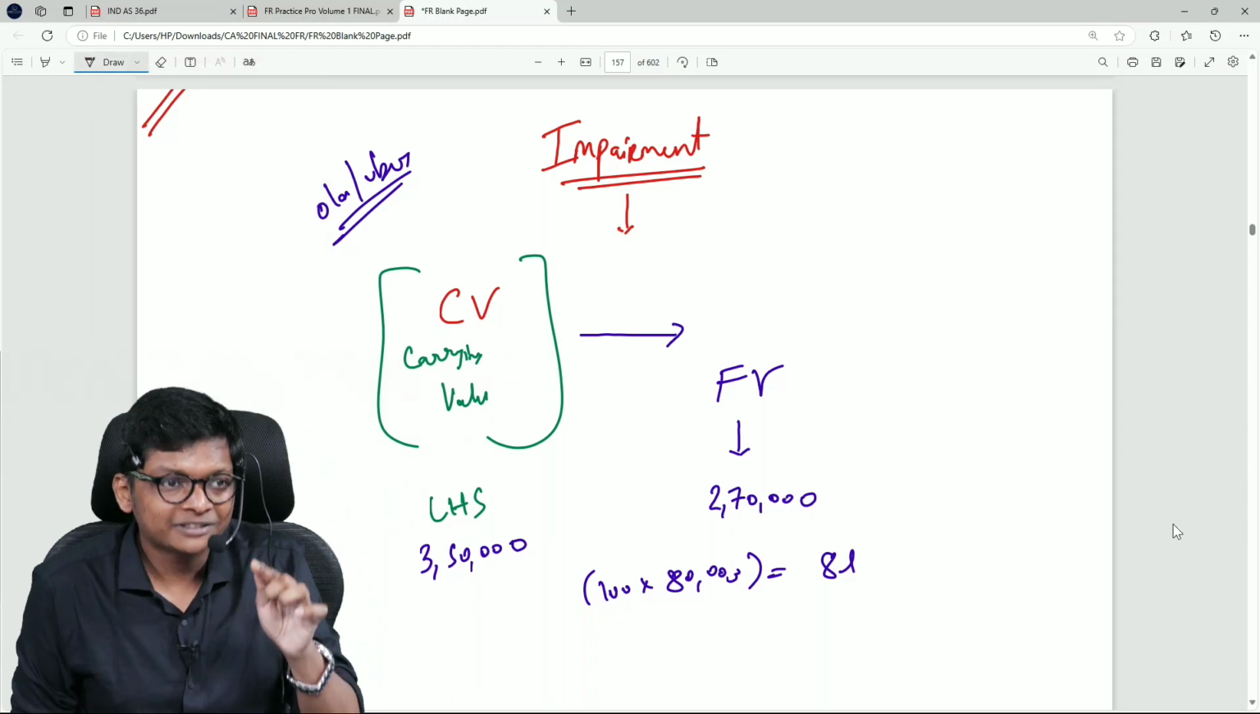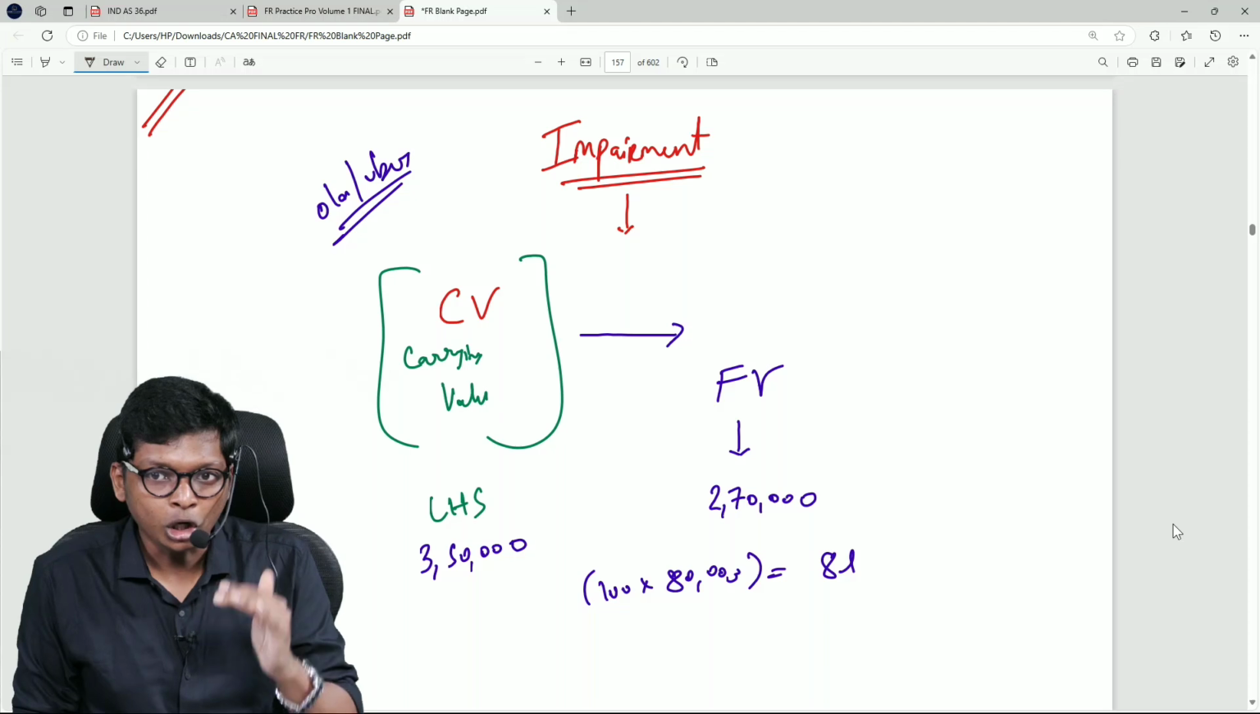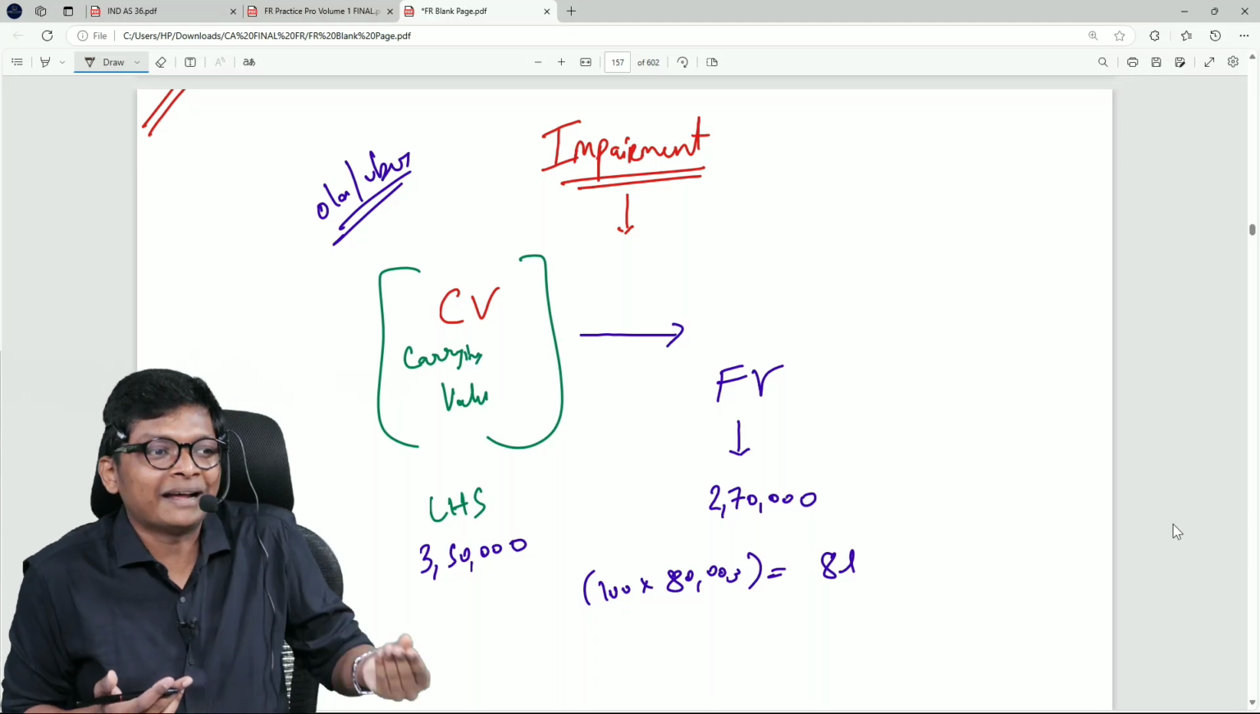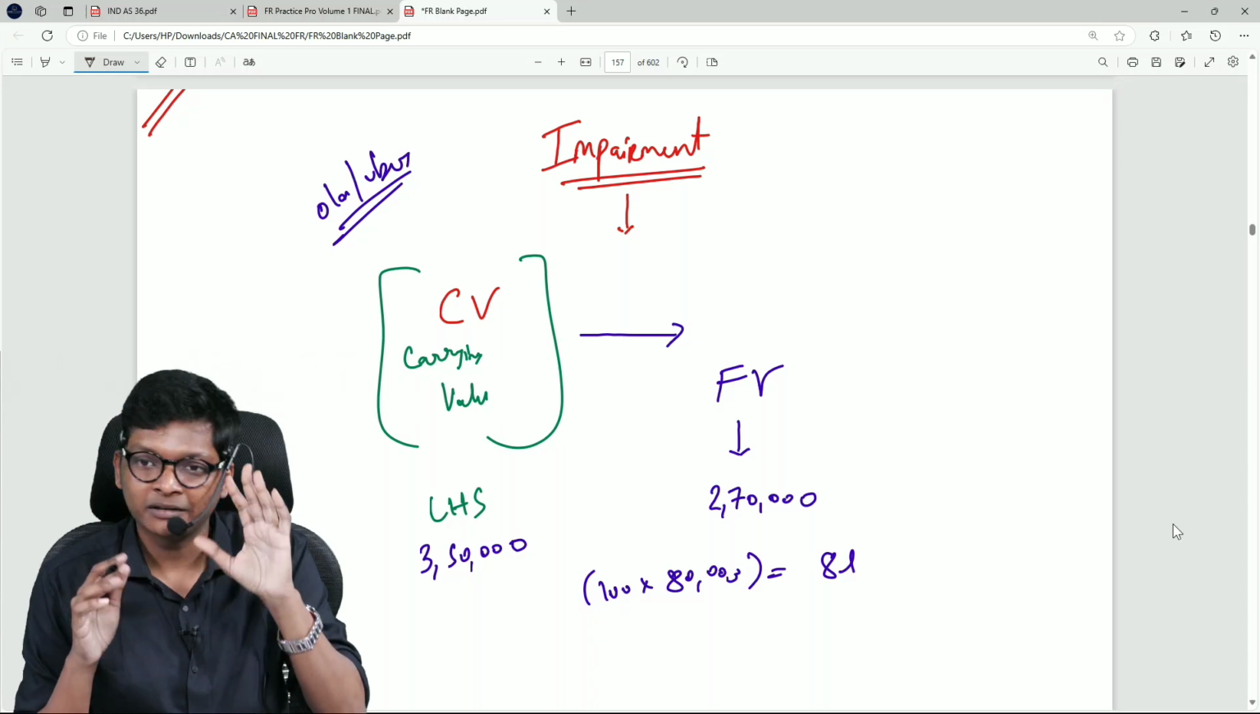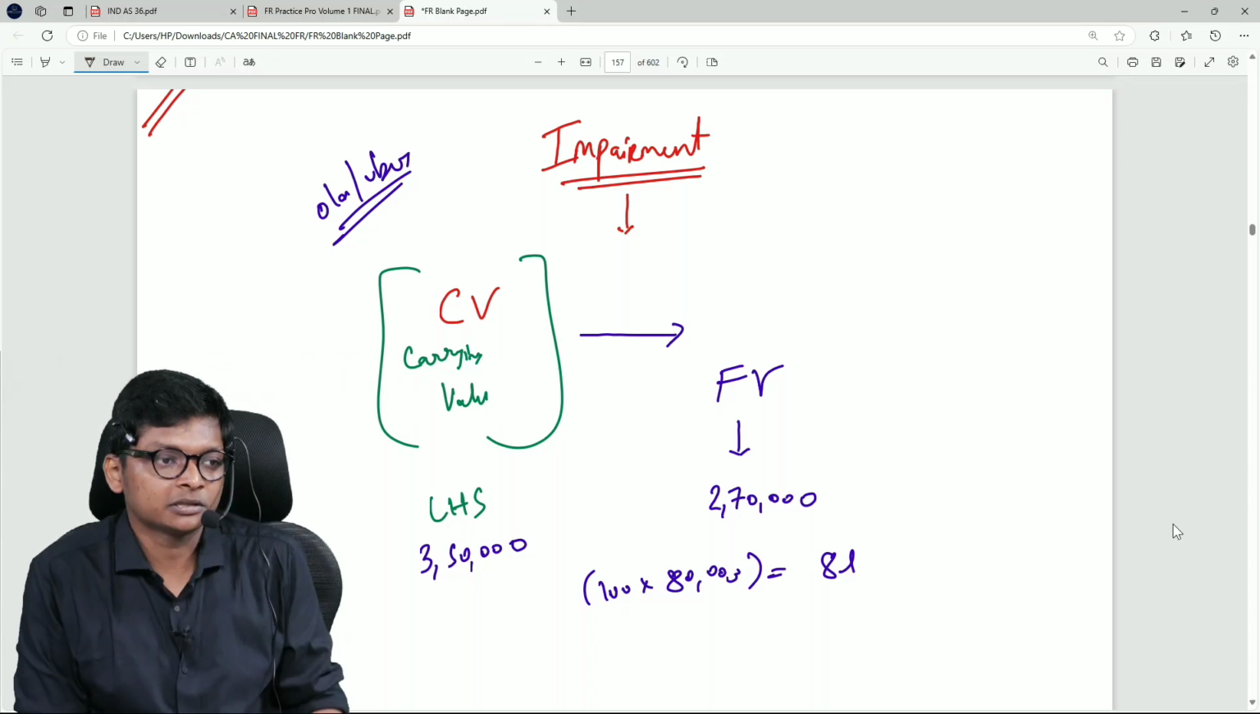You are not going to sell. Your intention is not to sell. Why should I bother about the market value, fair value today? I am going to continue running these cabs. Okay, very valid point. How many years?